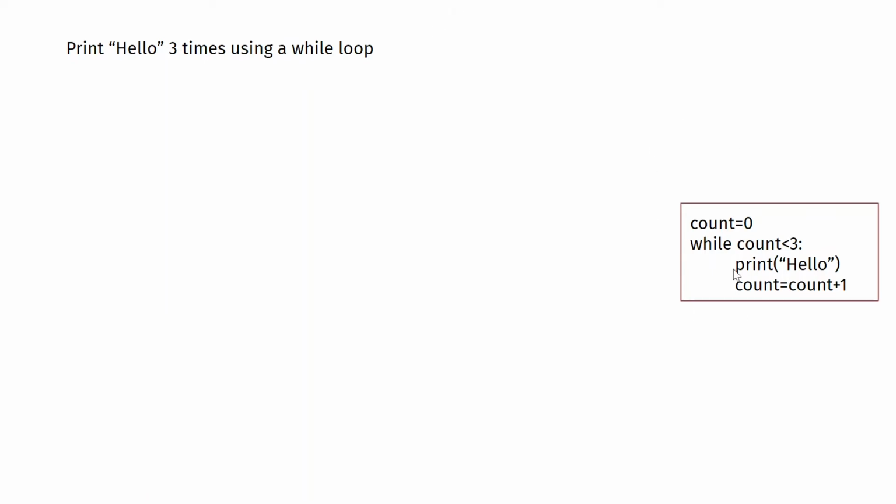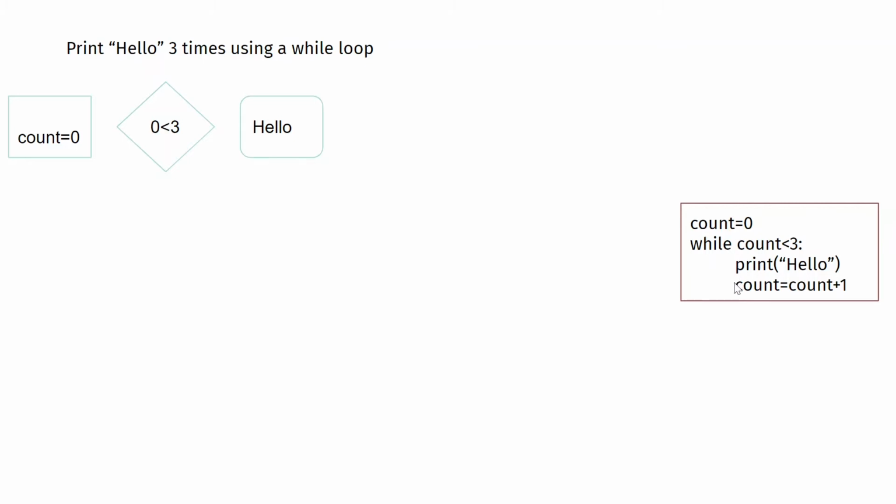So this is my program here, and we will go step by step to understand this program better. First we see the statement count is 0. Then while count is less than 3. Now you can see this is the while keyword and this is the expression. So what is the expression checking? It's checking if 0 is less than 3. Is it true? Yes. So you will get inside the while loop and it will print hello.